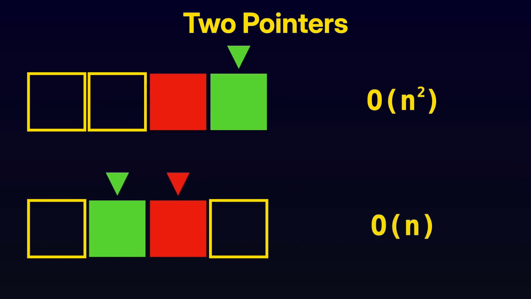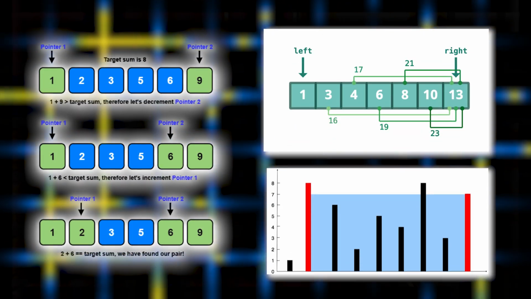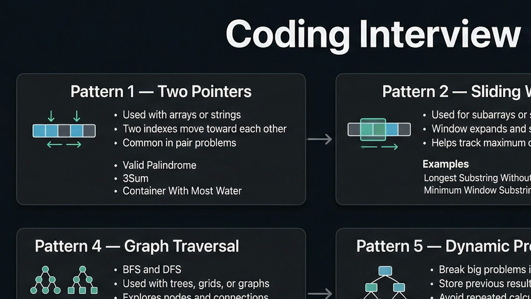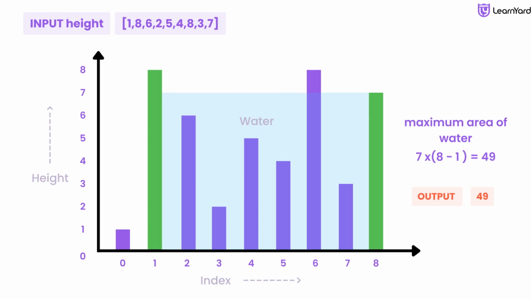Let's take some examples of the two-pointer. You can take a look at this kind of problem, like valid palindrome, or 3-sum problems, or container with most water. So this kind of problem, you can take a look, which is the two-pointer problem.